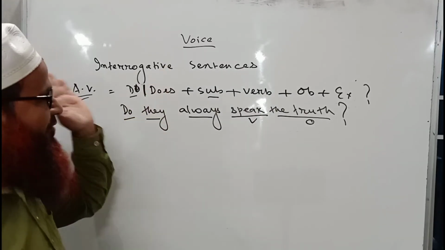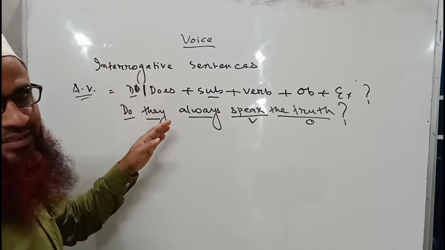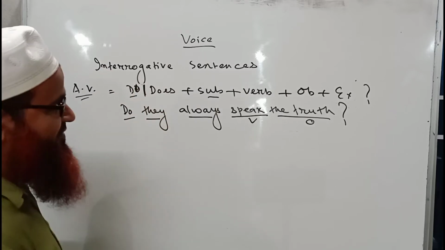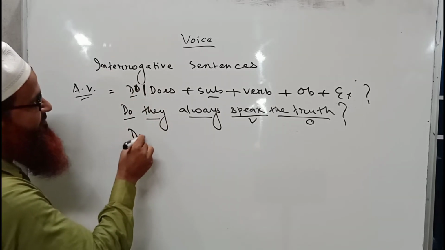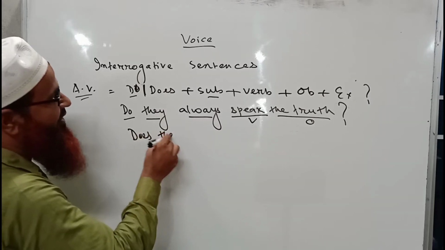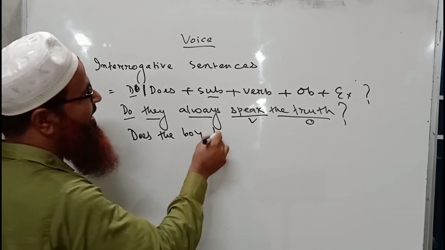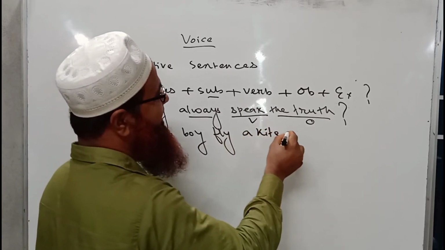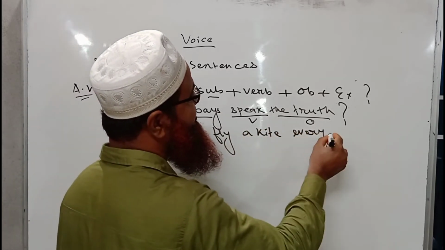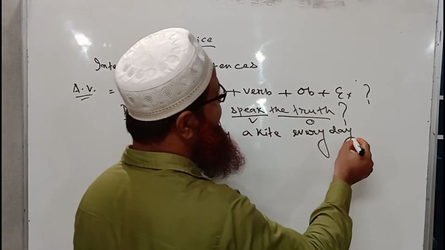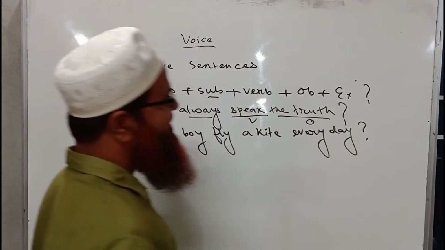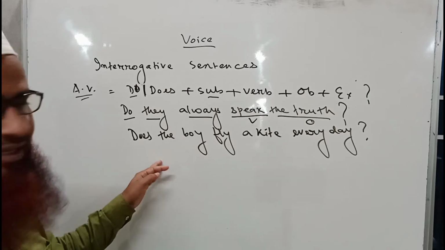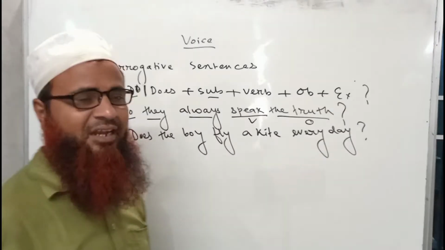Again I will write one more sentence which starts with does. Okay, does the boy fly a kite every day? This is also an interrogative sentence.